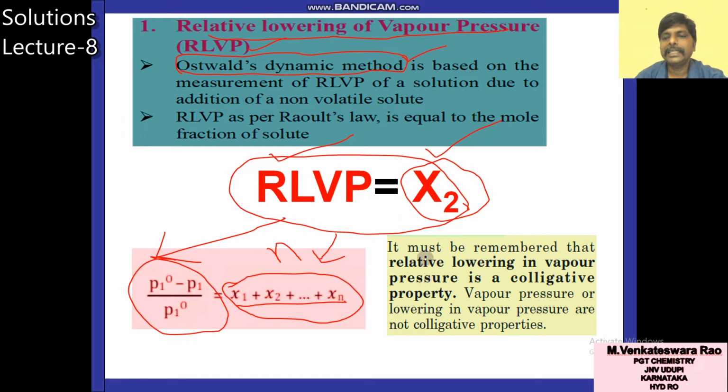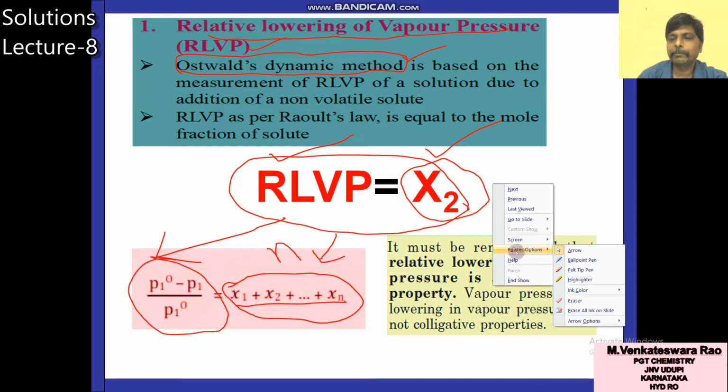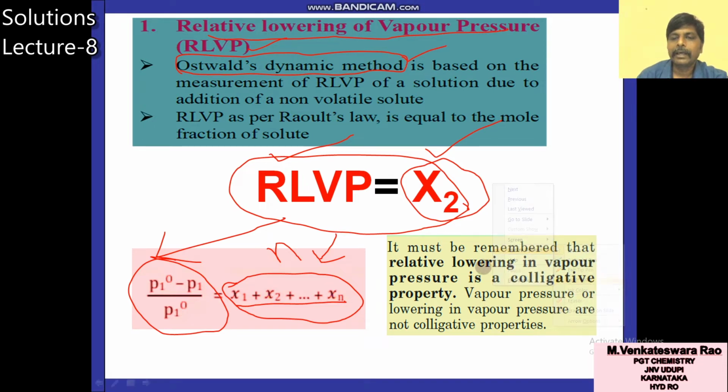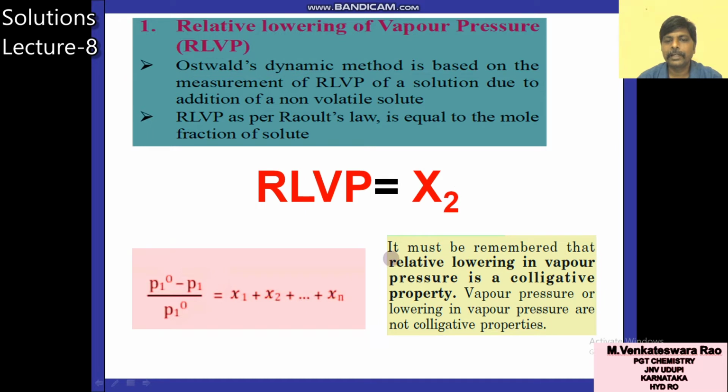It must be remembered that relative lowering of vapor pressure is a colligative property. This is important. In objective type exams, they will ask which of the following is a colligative property.